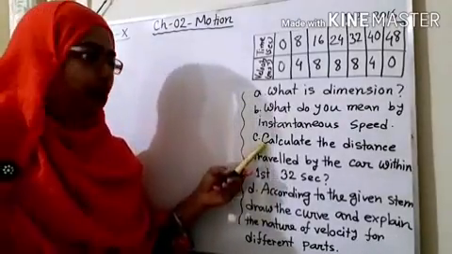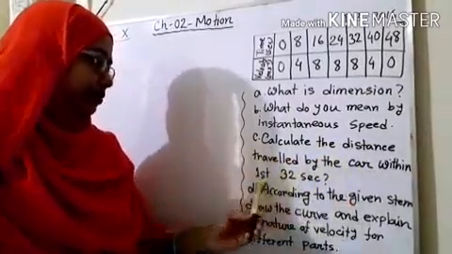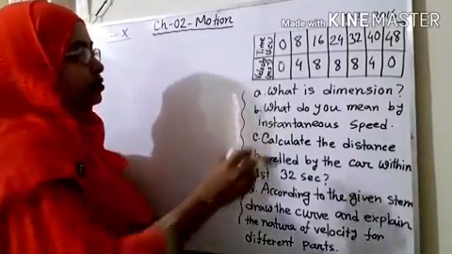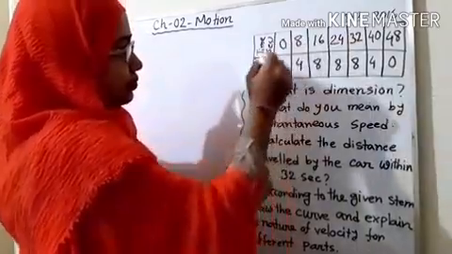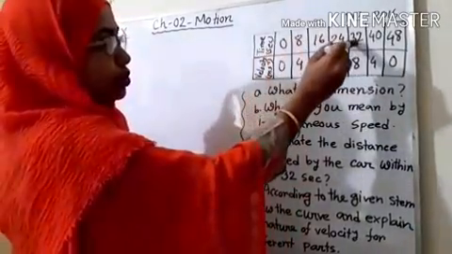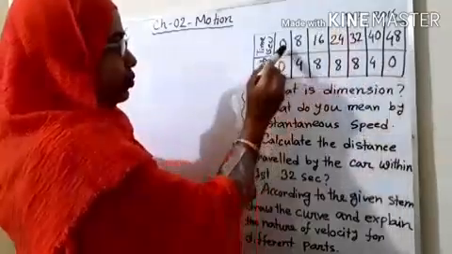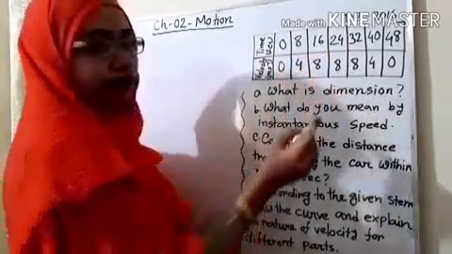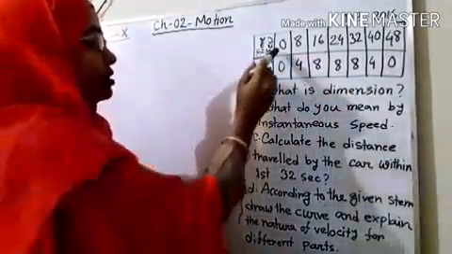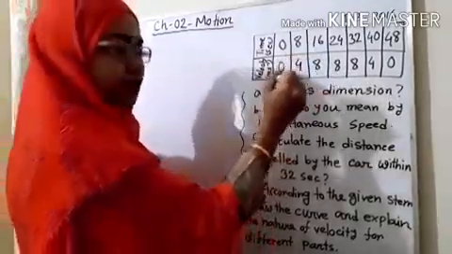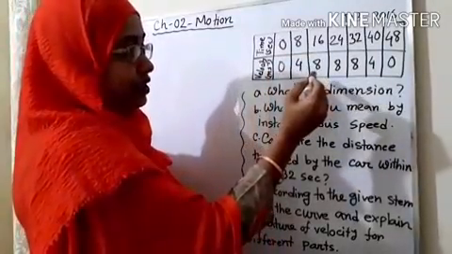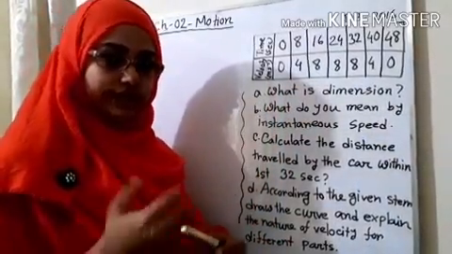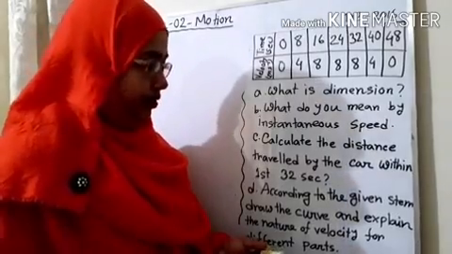The C-marks question says, calculate the distance traveled by the car within the first 32 seconds. So we have to find where 32 seconds is. It started from 0 to 32. In the data we see that at 16 seconds its velocity becomes 8, and after that it is uniform, that means unchanged. So from 0 to 16 seconds we will find the distance first, and after that, when the velocity is uniform, we will find the distance again, and add these two distances to get the distance for the 32 seconds.